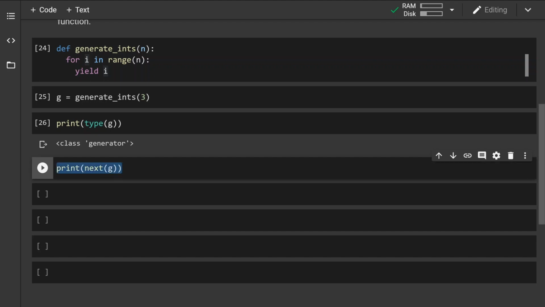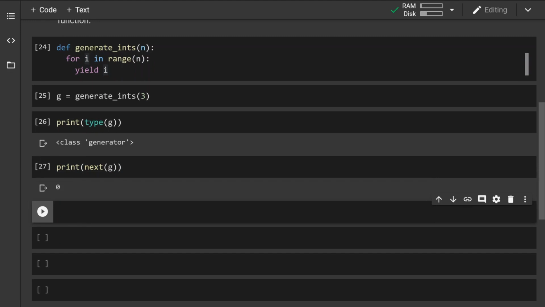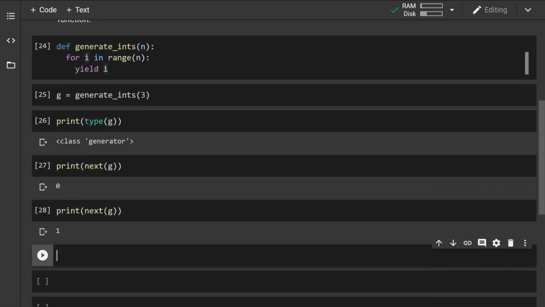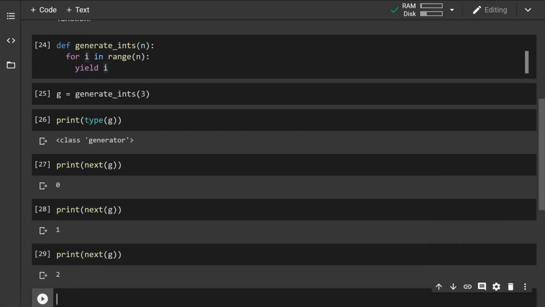let's copy this because we want to run it a couple of times. If we run this, the first value is 0, then the second value is 1, and then 2. Every time I call that function, up to a certain value, because when we call this function it's going to run 3 times, and these 3 times are paused in g, and every time I take the next value of g, it goes there and executes the function where it left off.